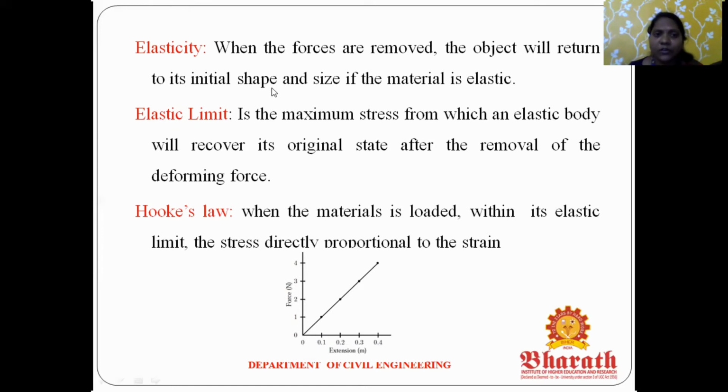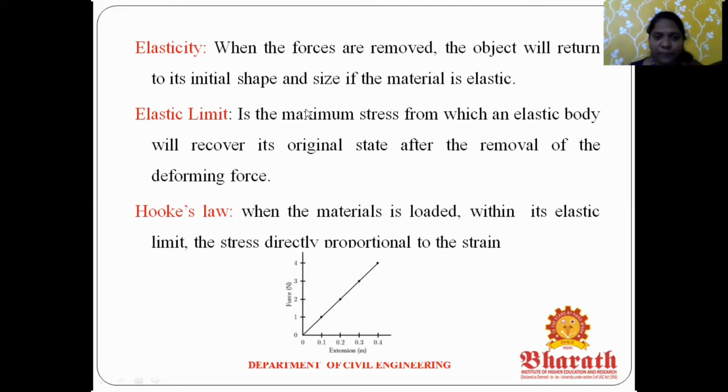So when a force is removed, the object returns to its initial shape and size. It's called elasticity. The next one is the elasticity limit. We apply the maximum force, that is the maximum stress, within the elasticity limit. After that we remove the forces and the body comes back to its original position. What is the difference between elasticity and the elasticity limit?